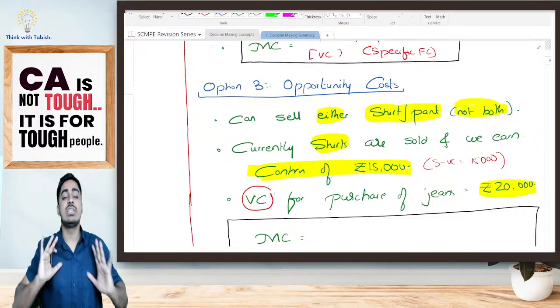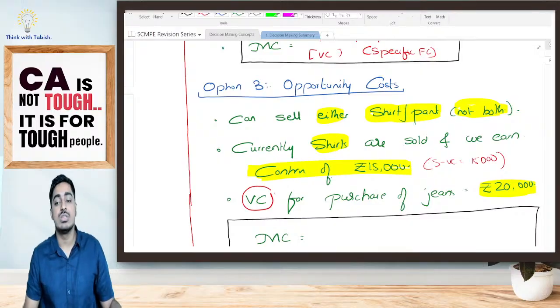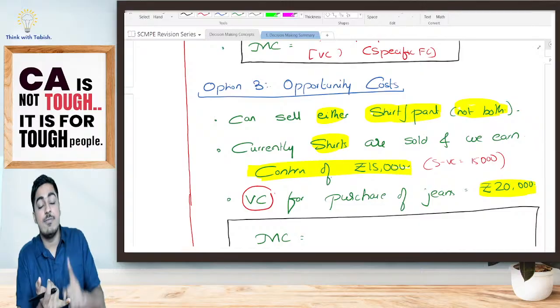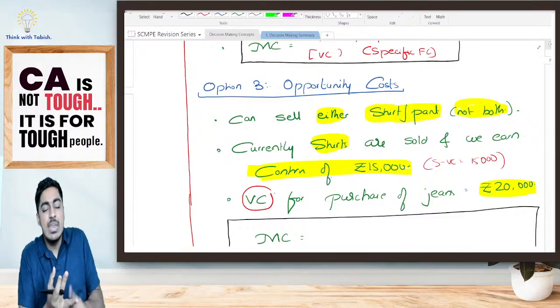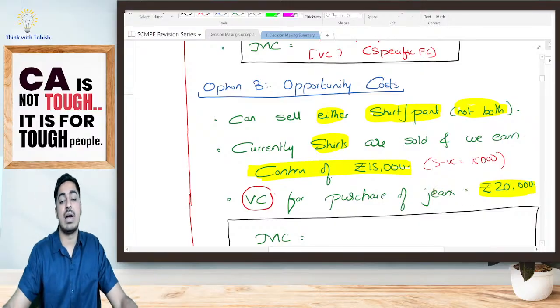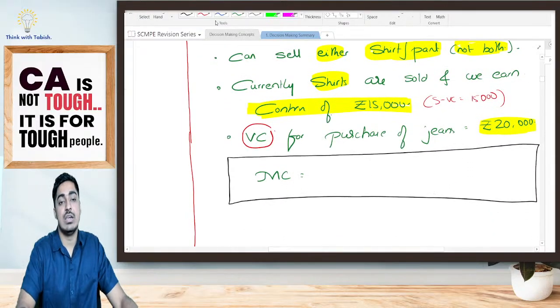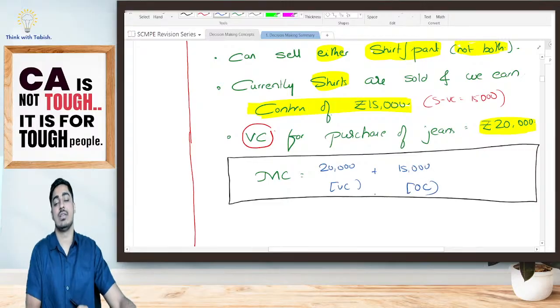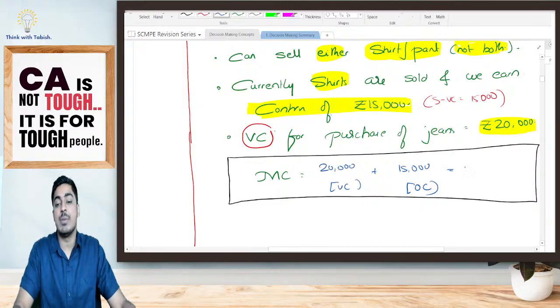Why? Previously, I was comfortably earning 15,000 contribution. Now that I've come here, I should be recovering my variable cost also. I should be recovering at bare minimum my opportunity cost as well. Is it clear, everyone? So my marginal cost in this case includes my variable cost, and it includes the 15,000 rupees opportunity cost as well. What is opportunity cost? We'll come to it later. That means the bare minimum amount that I have to recover is 35,000.